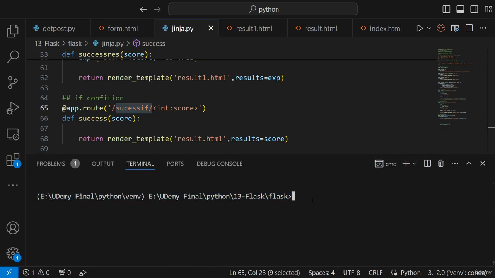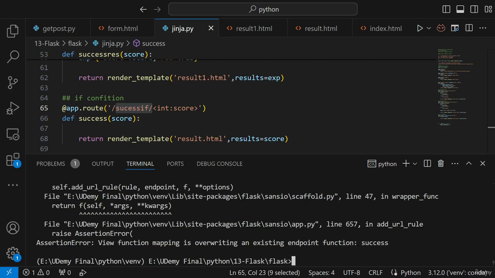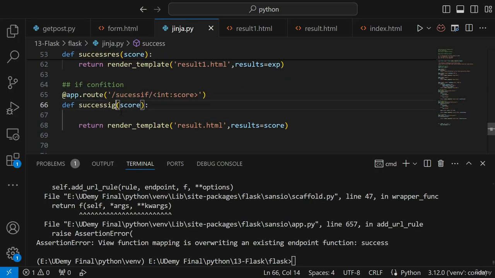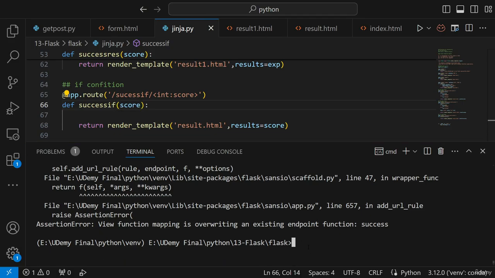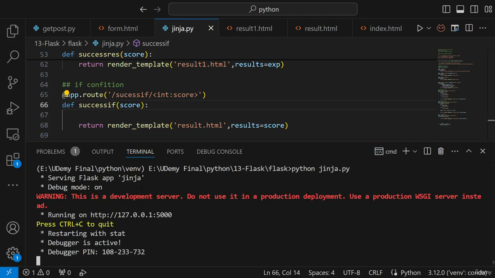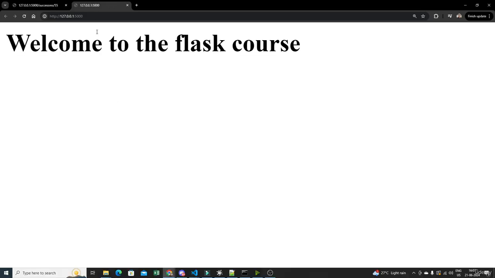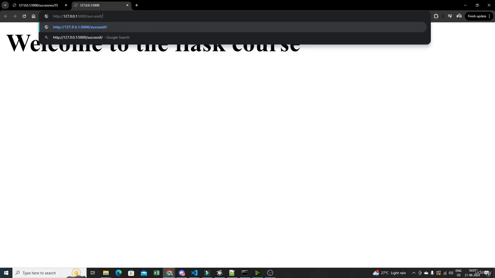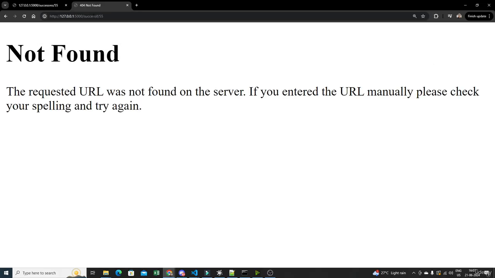And now let me quickly run python jinja2.py. Success if. The function name need not be the same; it can be different. It has to be different. So here you'll be able to see this. Now let me write success if, and here I'm going to give some value, let's say 55.